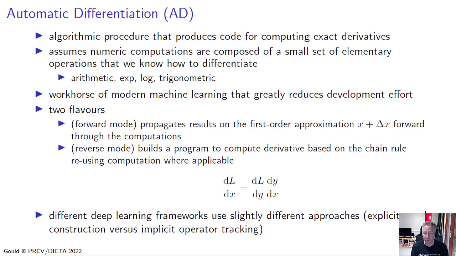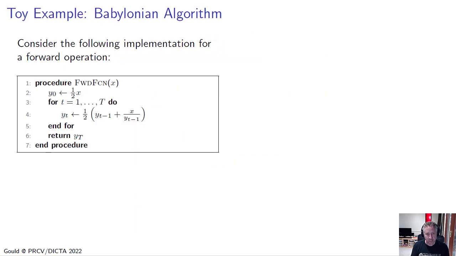For example, in our code for differentiating the least squares problem, we reused calculations from the forward pass. And different deep learning frameworks use slightly different approaches, but they all build on one of these two different flavors.